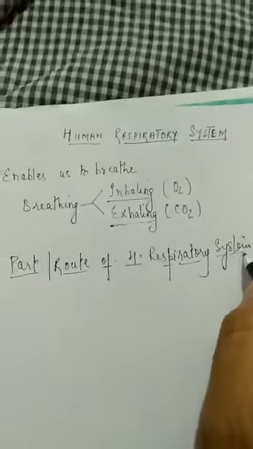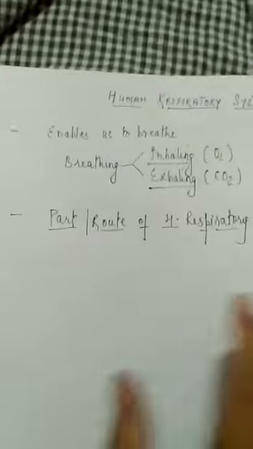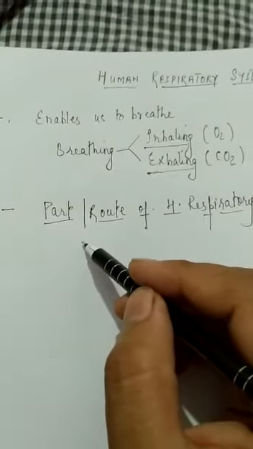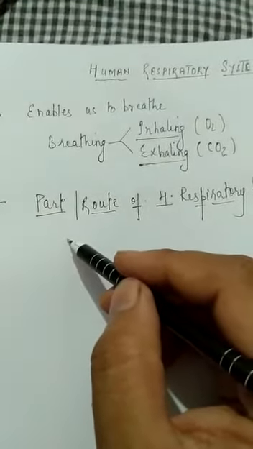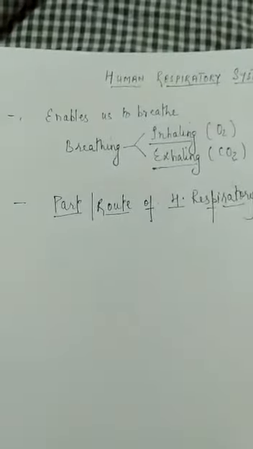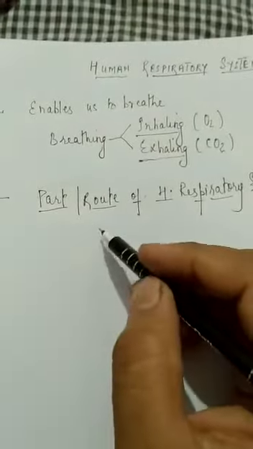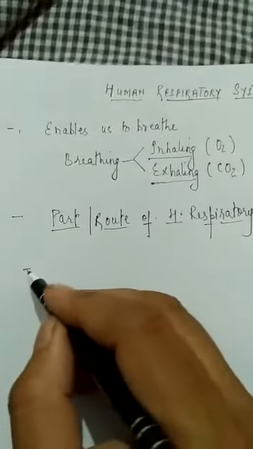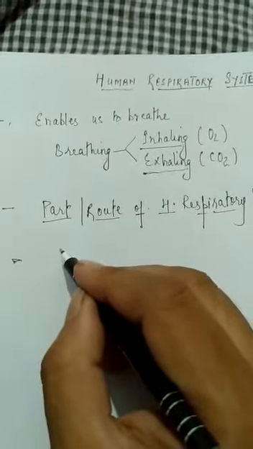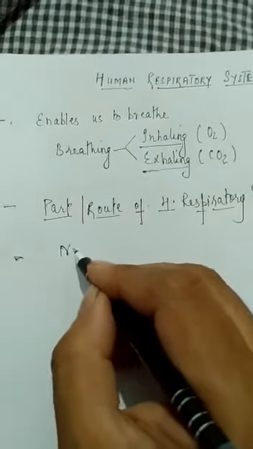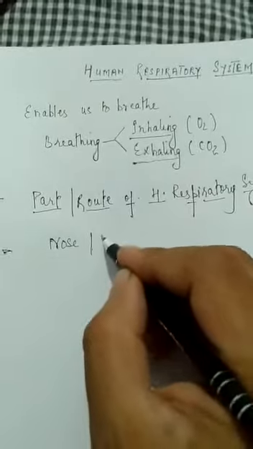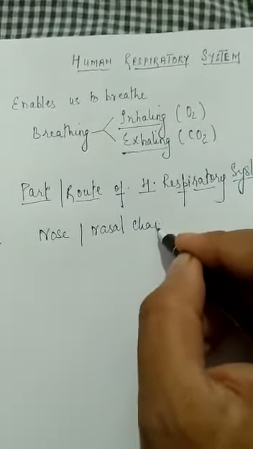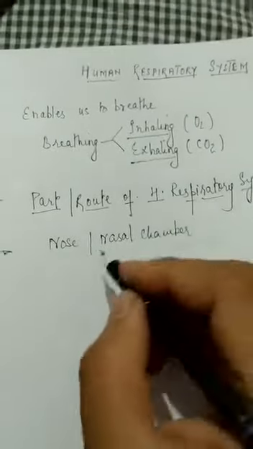Now see, what are the parts involved, or the route through which the air, the oxygen, enters into the lungs, right? That route or passage we will be talking about. So the first is your nose, or it's better to say the nasal chamber. We'll discuss one by one.